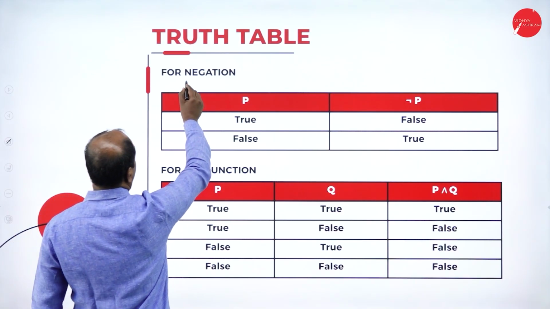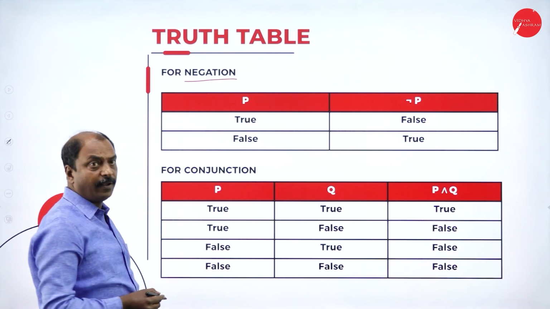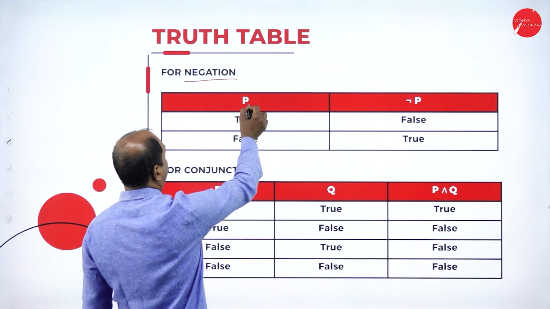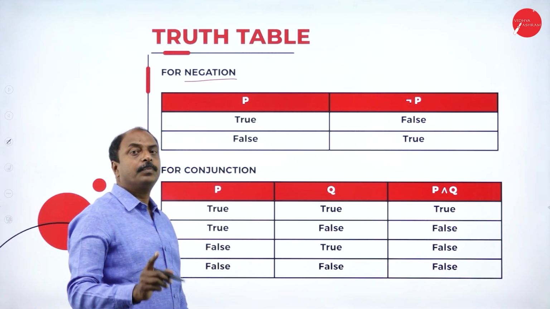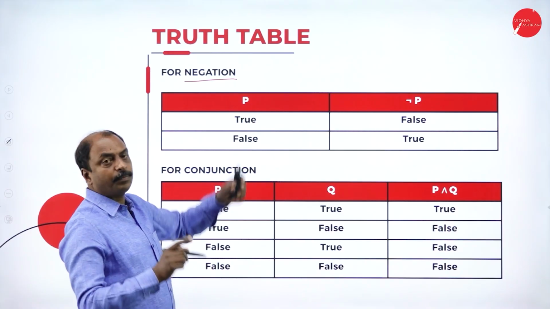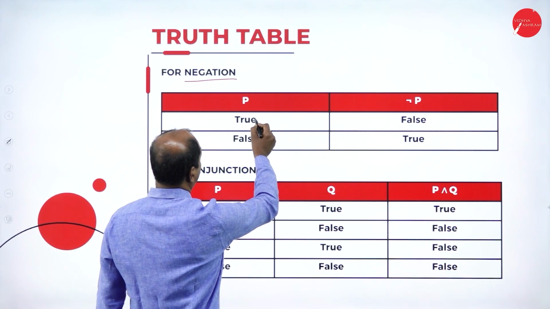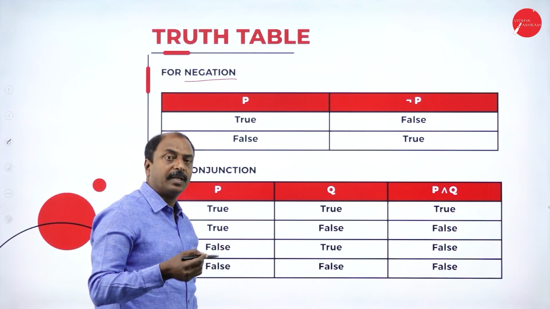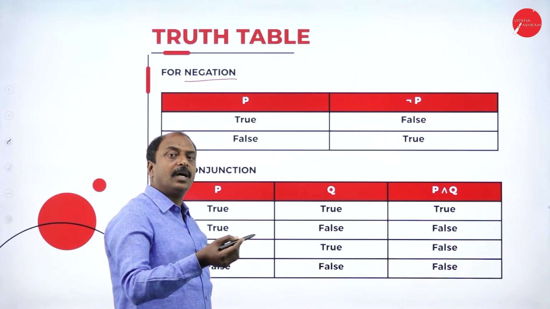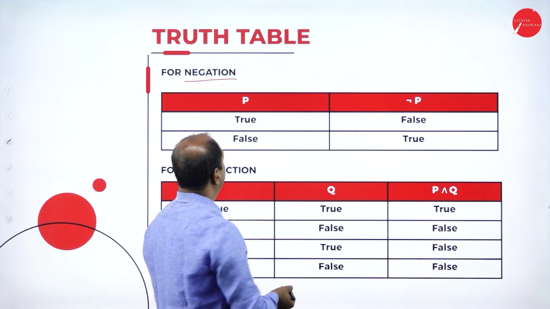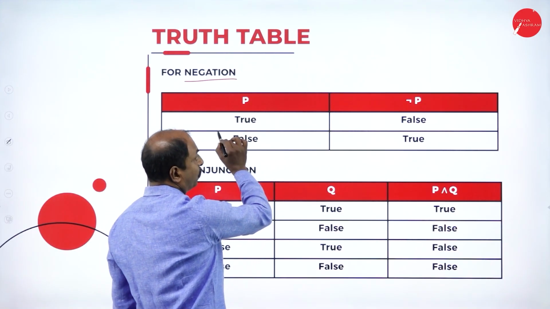First one is for negation, the NOT operation. Consider only one variable, P. P is one proposition, so there are two possible values, either true or false, which you can represent with the values 1 or 0. Suppose P is true.